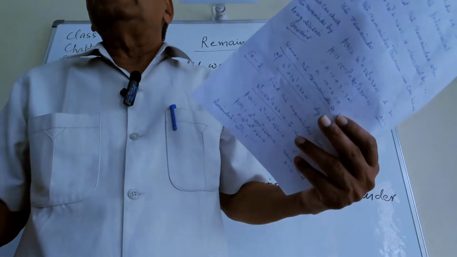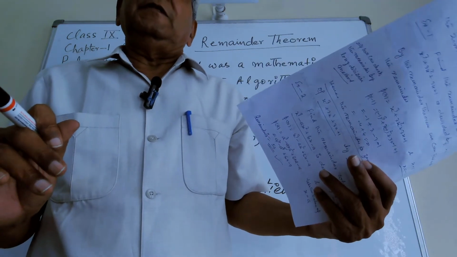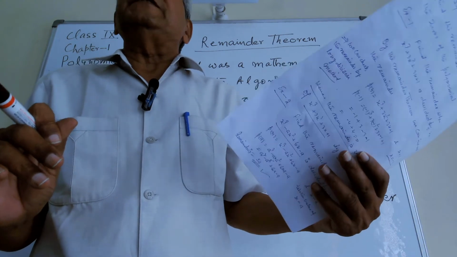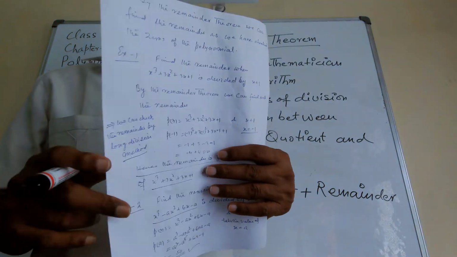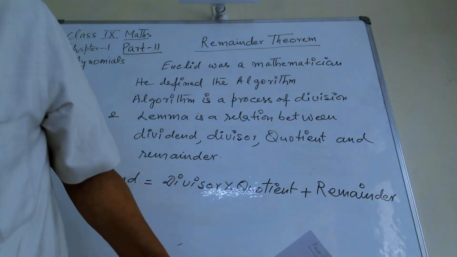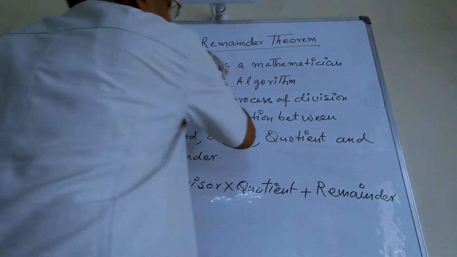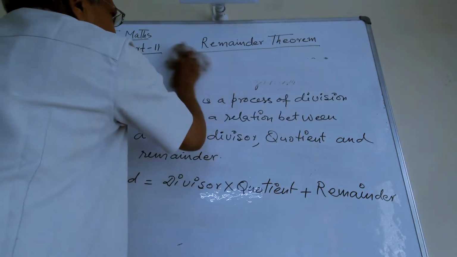And these two terms were defined by Euclid. Euclid was a famous mathematician of Italy. So now I want to make these two concepts clear.